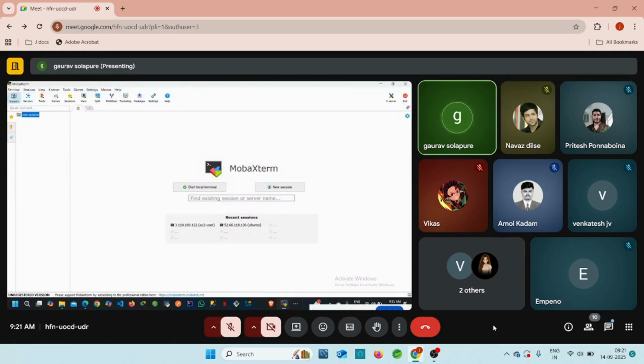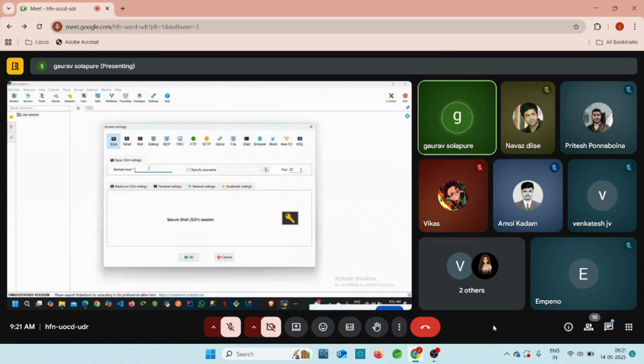Click on session, SSH, remote host is our public IP. Specify the username. What is the username for this Ubuntu virtual machine? We already discussed the specific username for this Ubuntu machine, guys.